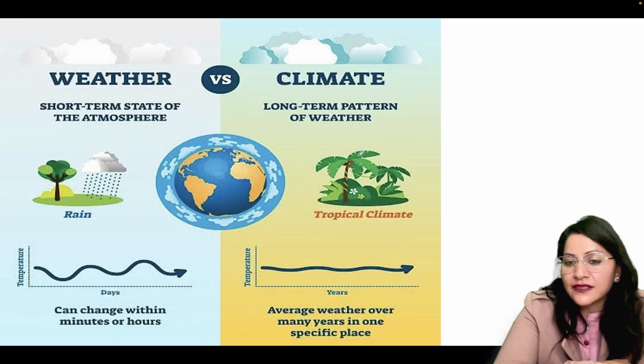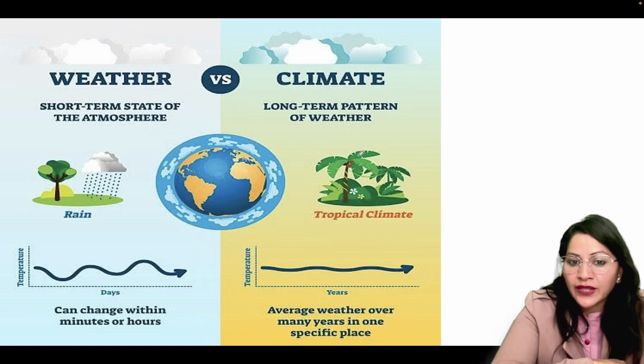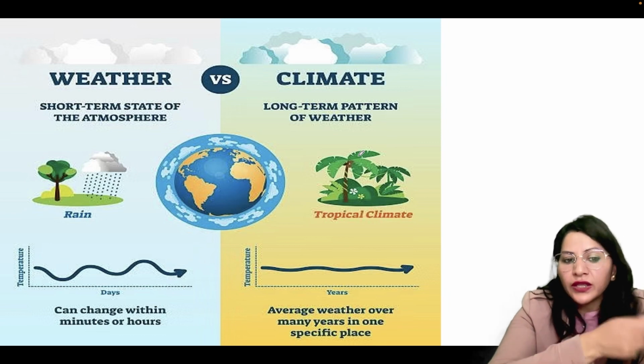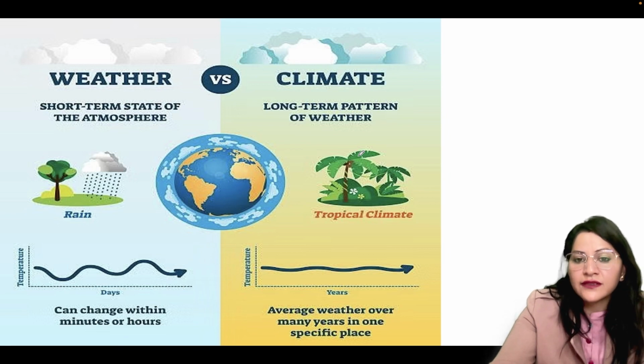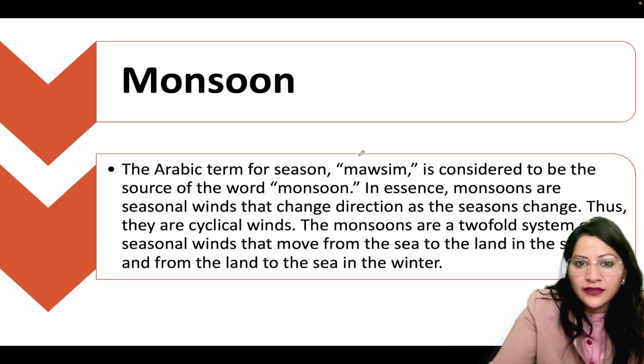There is a difference between climate and weather. Weather is the short-term state of the atmosphere. And climate is the long-term pattern of weather, the average weather over many years in one specific place. Weather can change within minutes or hours. We can say it's sunny weather today, it's rainy weather today, and in case of climate, we can say it's tropical climate, it's temperate climate. So this is the difference between weather and climate. So moving towards the next one.